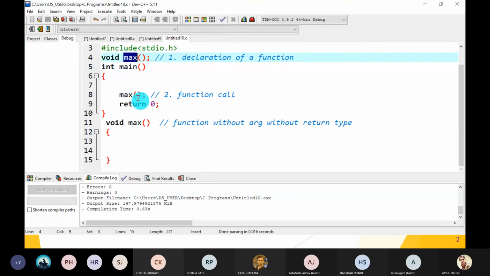As per the end user's requirement, we have to create our own functions and call them systematically whenever required. I hope you understand. So what is the use of function? Code reusability, and to remove code redundancy, that is repetitions. Now move to the next part.